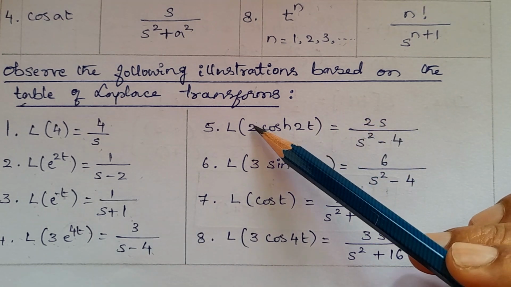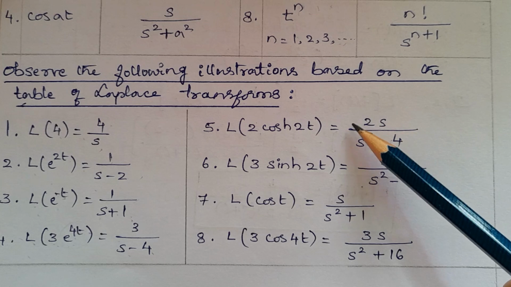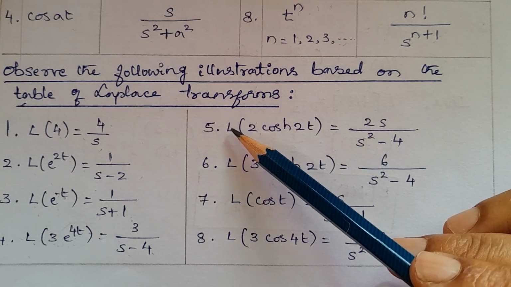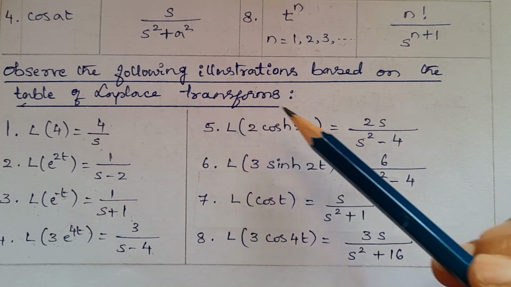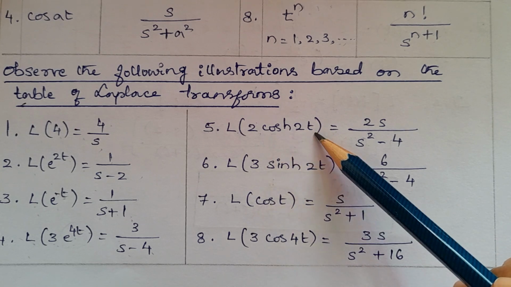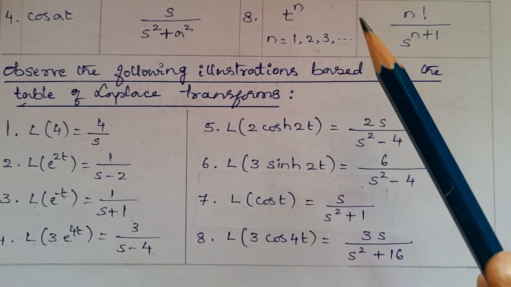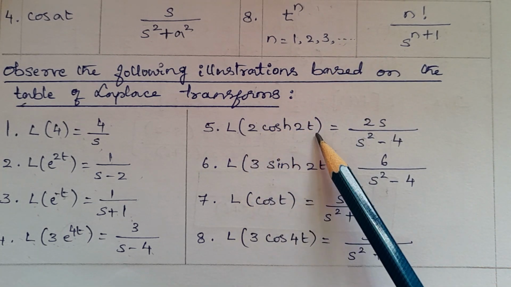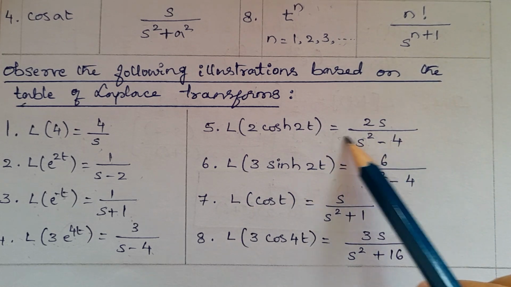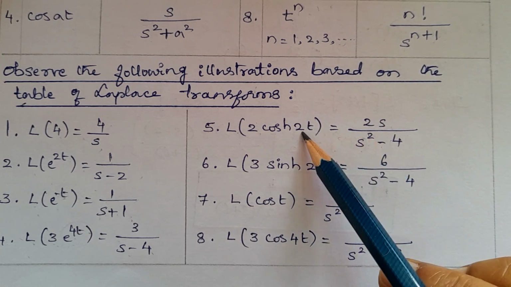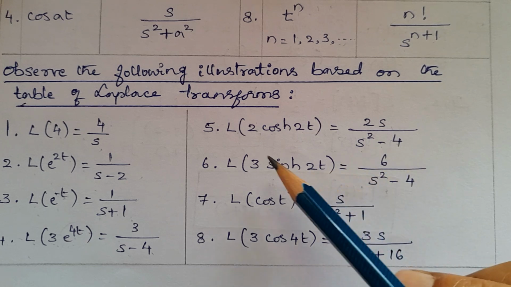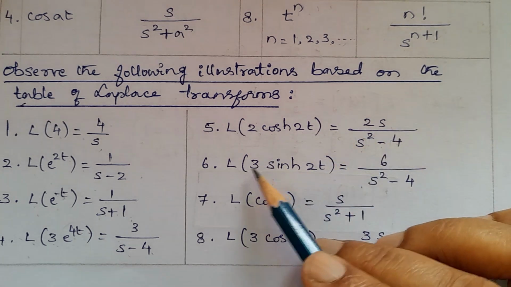Then 2 is a constant, take outside. Apply the Laplace transform for this cos hyperbolic of 2t only. So Laplace transform of cos hyperbolic of 2t is s divided by s square minus 2 square. 2 square is 4.